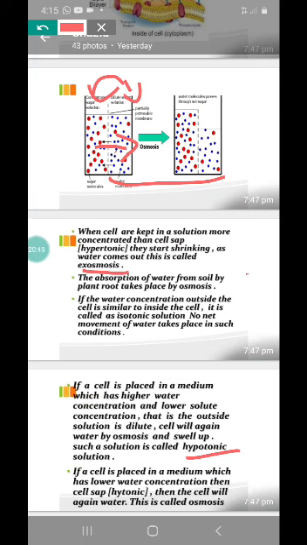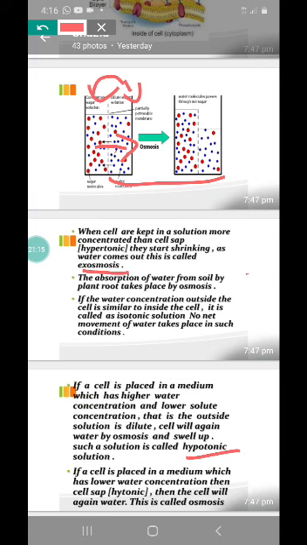The water content inside the cell is more than outside, and the salt is more outside than inside the cell. Clear? So from where to where should it move? Yeah, the water will move from higher to lower. That means from inside the cell to the outside of the cell.